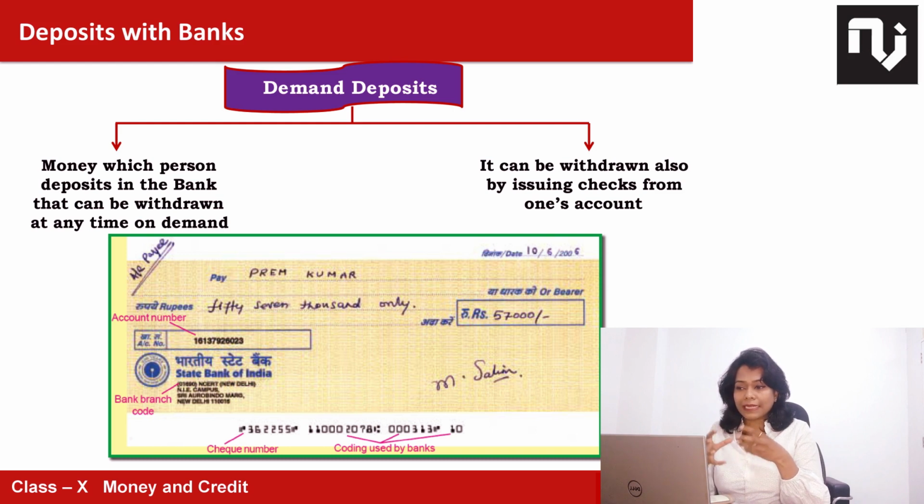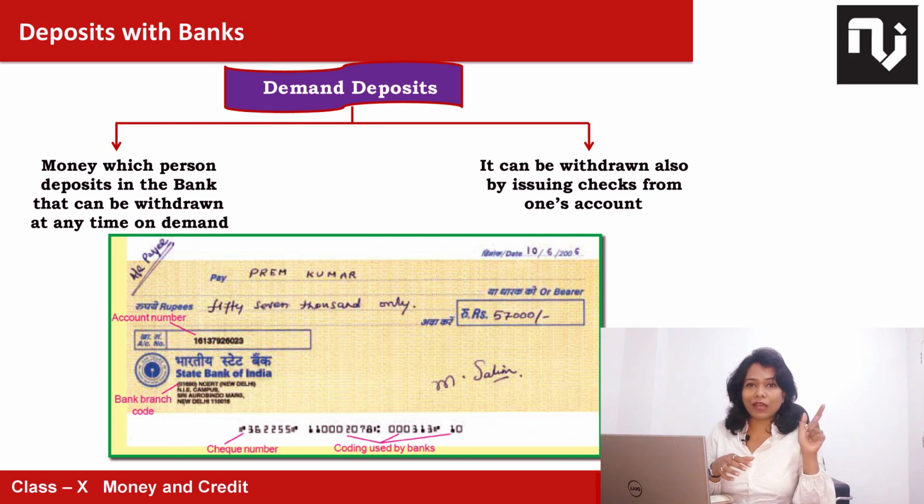A few things are mentioned. First is pay: Prem Kumar, to whom you are issuing the check. The name is given on the top. The date is given on the right hand side at the top, and on the left hand side it is written account pay. Account pay means Prem Kumar will not withdraw cash. He will deposit this check to his bank. So this bank, which is State Bank of India, will send the money to Prem Kumar's account only. That is why account pay is written.